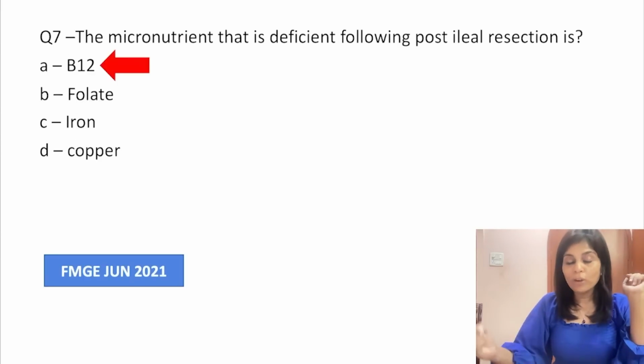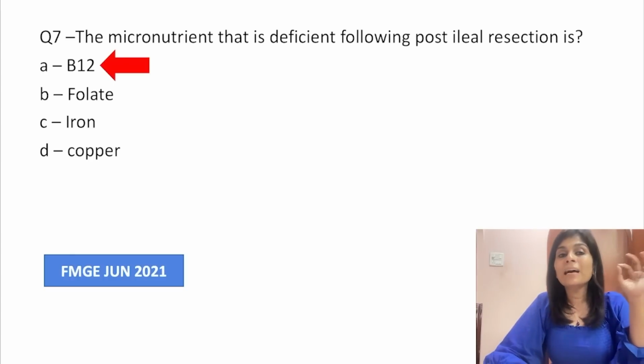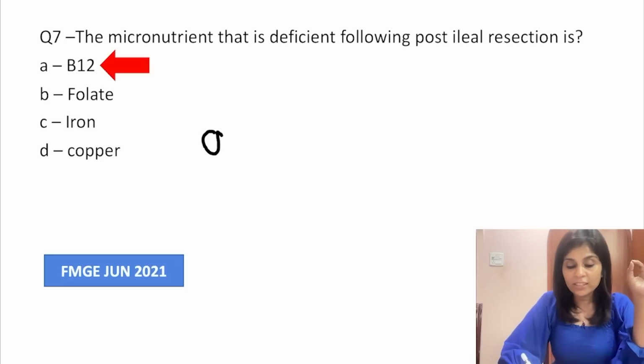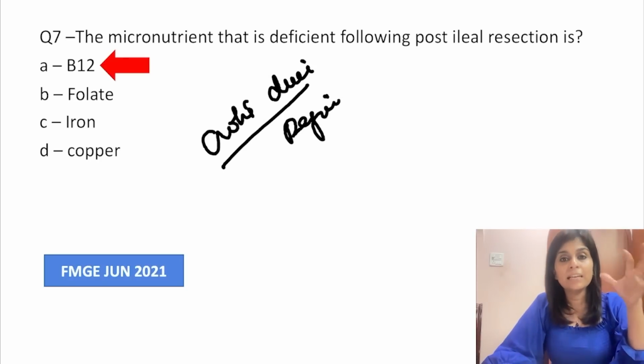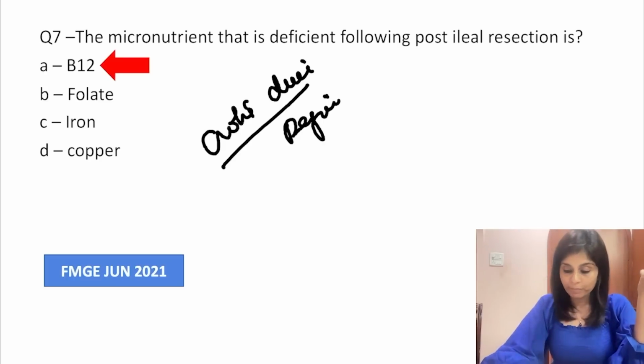And that is why one of the causes of B12 malabsorption is Crohn's disease. Don't we know that? Crohn's disease or regional ileitis causes ileal damage. When there is ileal damage, B12 absorption gets affected. Okay.